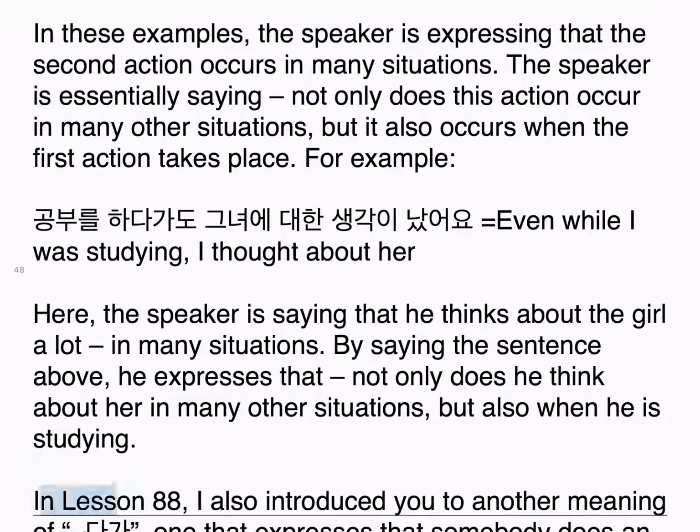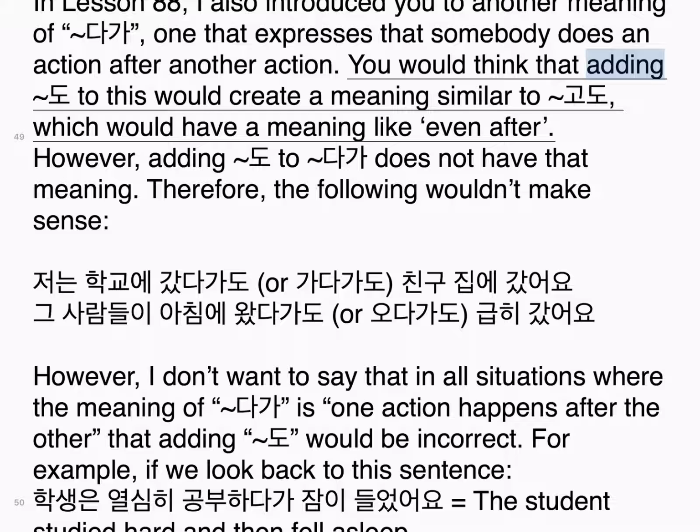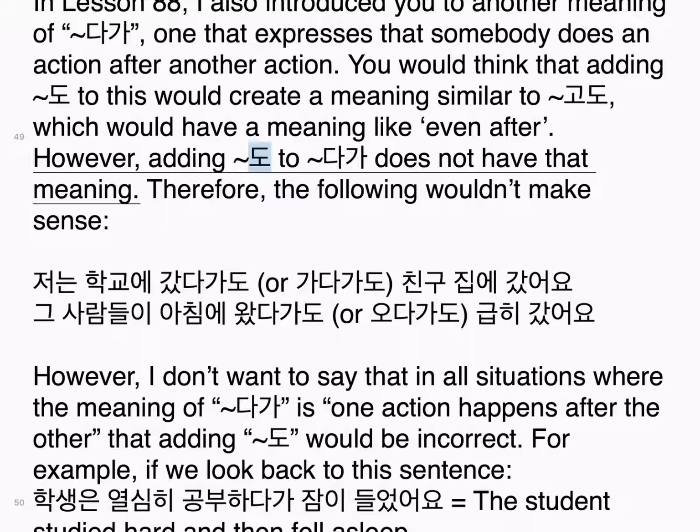In Lesson 88, I also introduced you to another meaning of 다가, one that expresses that somebody does an action after another action. You would think that adding 도 to this would create a meaning similar to 고도, which would have a meaning like even after. However, adding 도 to 다가 does not have that meaning. Therefore, the following wouldn't make sense. 저는 학교에 갔다가도 or 가다가도 친구 집에 갔어요. 그 사람들이 아침에 왔다가도 or 오다가도 급히 갔어요.